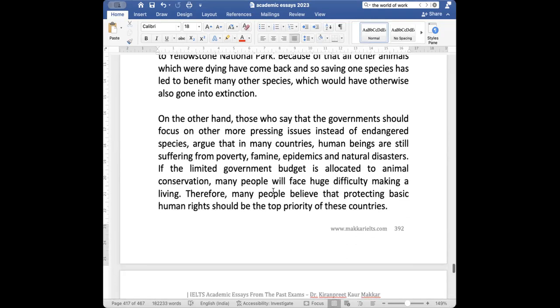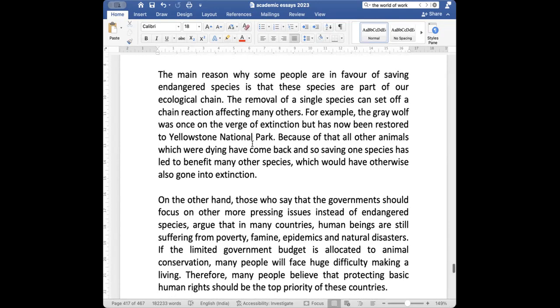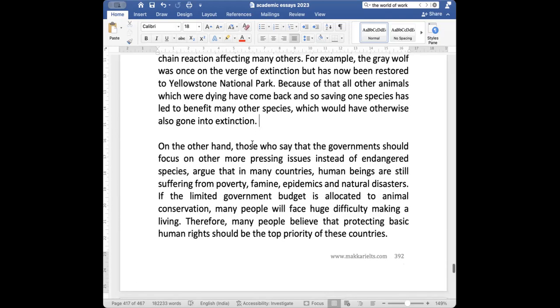On the other hand, those who say that the government should, here you can also give the bat example and the rodents example, it is not necessary to give this one. You have done those examples, so I put in a new example. Is it clear to you? Yes, ma'am. You can give the same example. You need not add this new example.